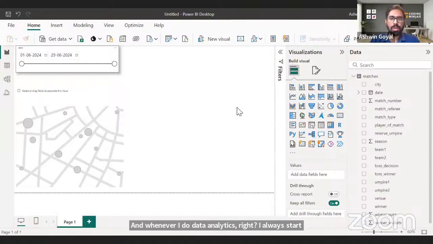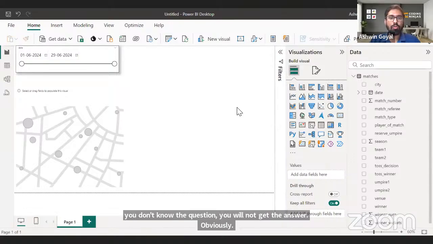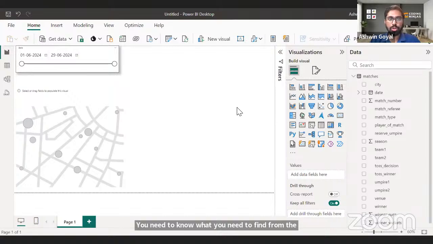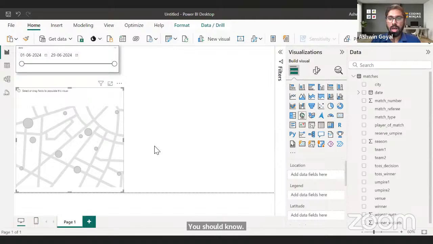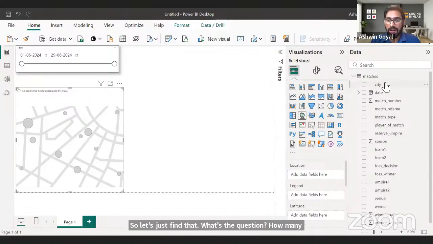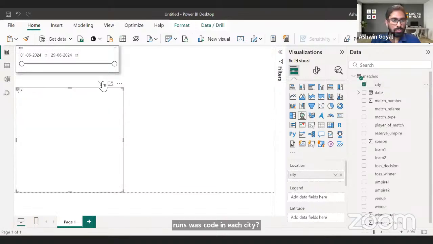If you don't know the question, you will not get the answer, obviously. You need to know what you are trying to find from the data. So let's find that. What's the question? How many runs were scored in each city? So I will add city to the location.